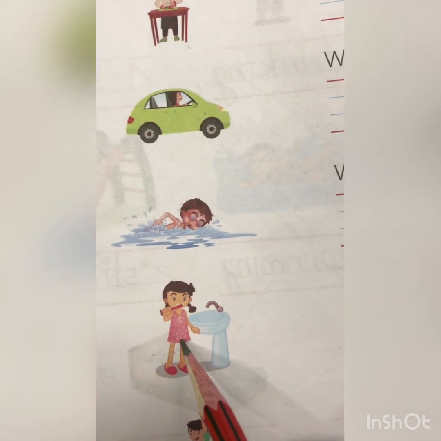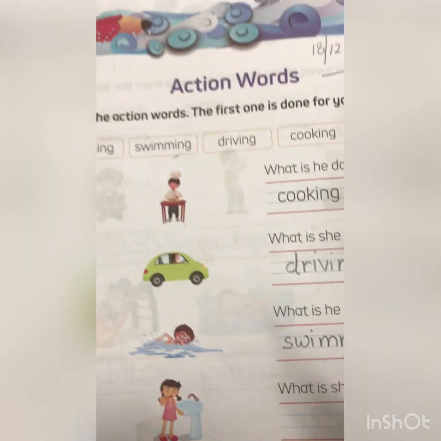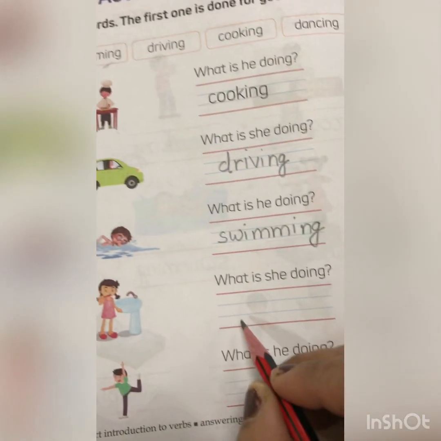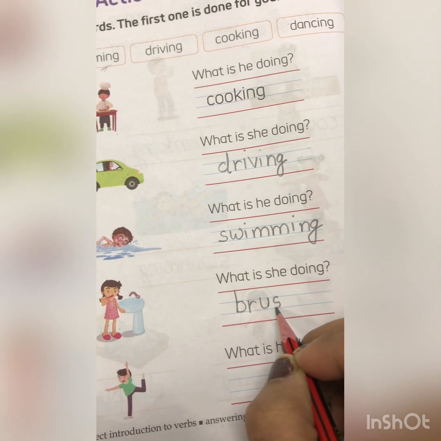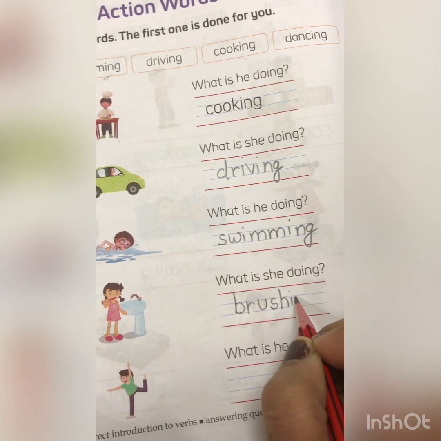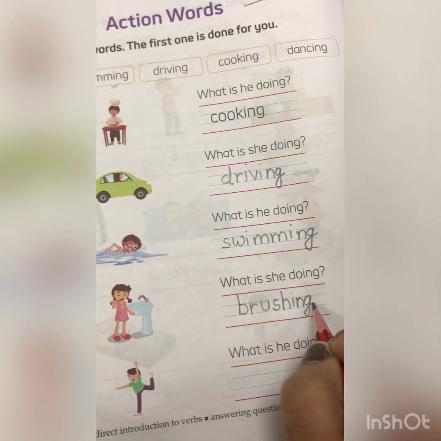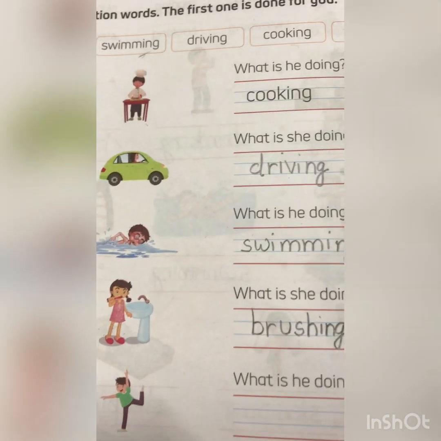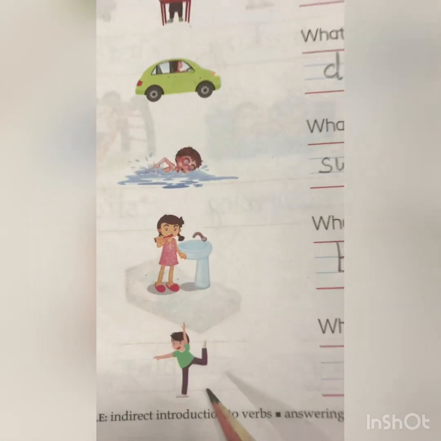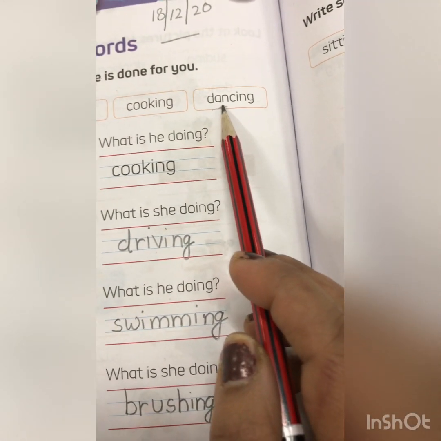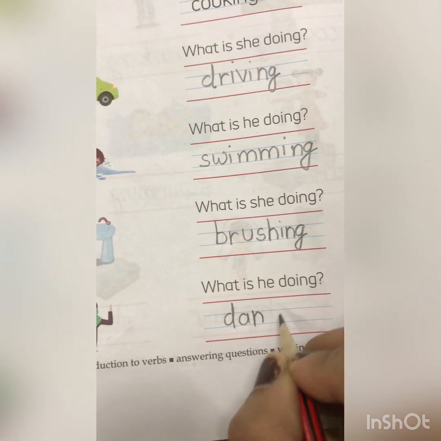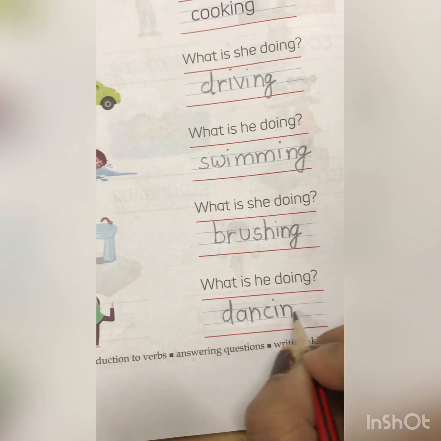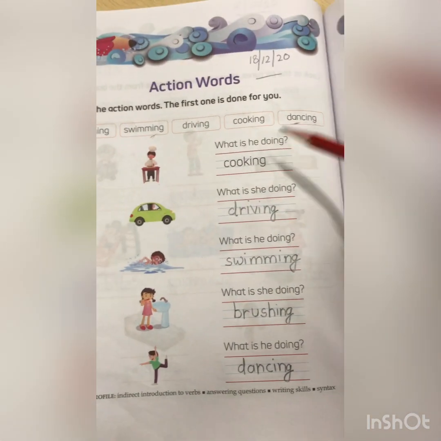Now, what is this girl doing? Brushing. So write down brushing here. So kids, when your mama cooks food in the kitchen, what is the action of your mother? The action is cooking. So that is also an action. Now what is he doing? He is dancing. So you just pick the spelling from here, dancing, and write it down here. Easy. Okay, no need to learn the spelling. You only have to pick it up from here.